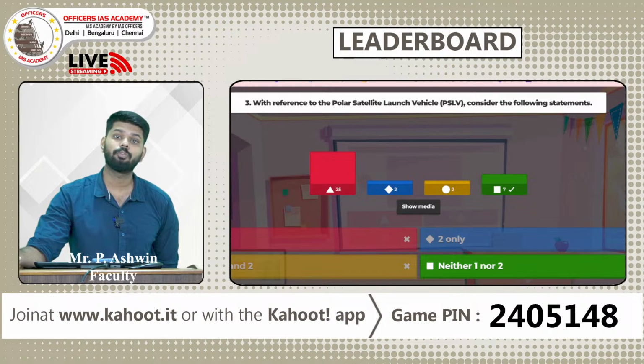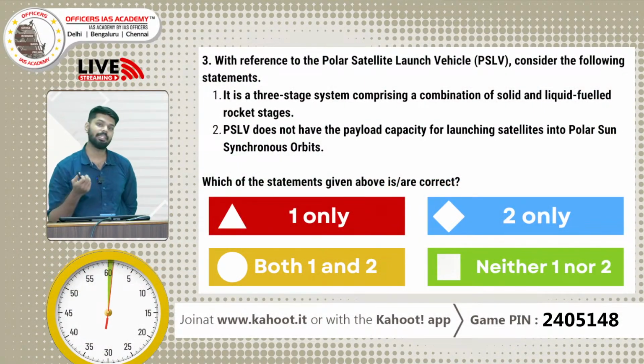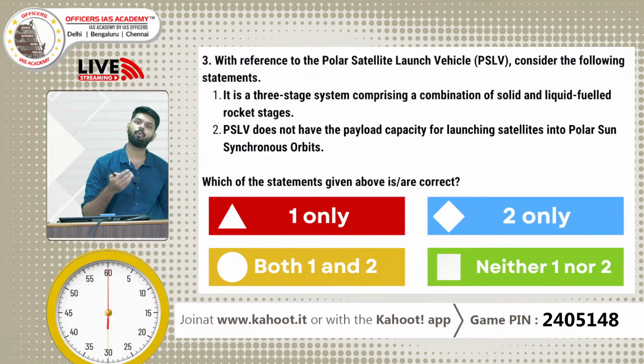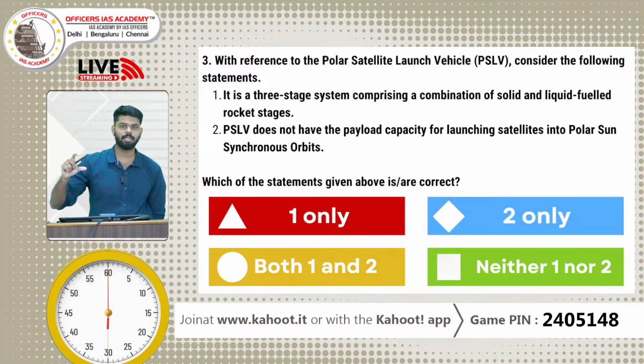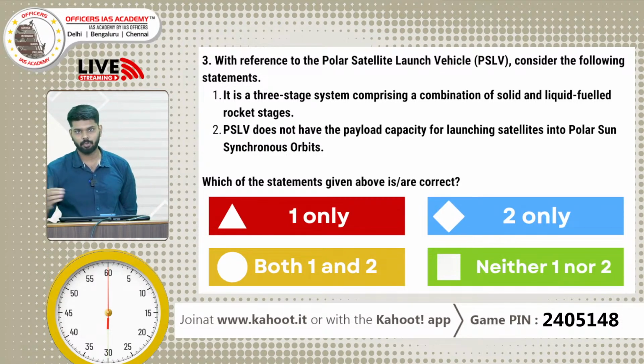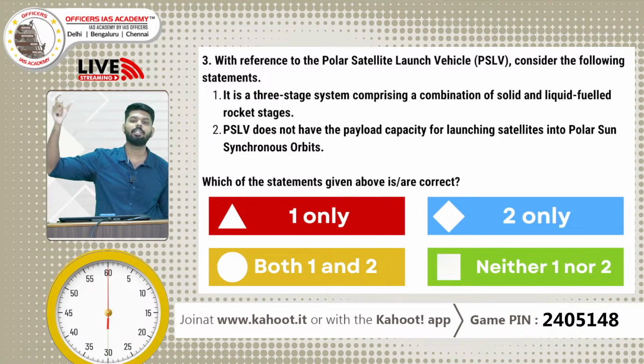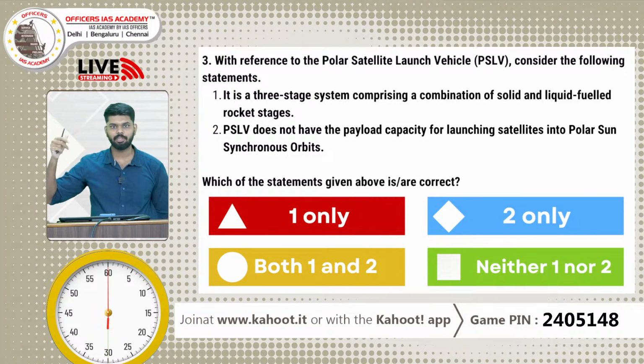PSLV consists of 4 stages, not 3 stages. Only GSLV consists of 3 stages. PSLV consists of 4 stages: a solid stage, a liquid Vikas engine, once again solid, once again liquid. Whereas GSLV, which we used to launch the Chandrayaan-3, has 3 stages: solid, liquid and cryogenic stage. So don't get confused with these 2 rockets.